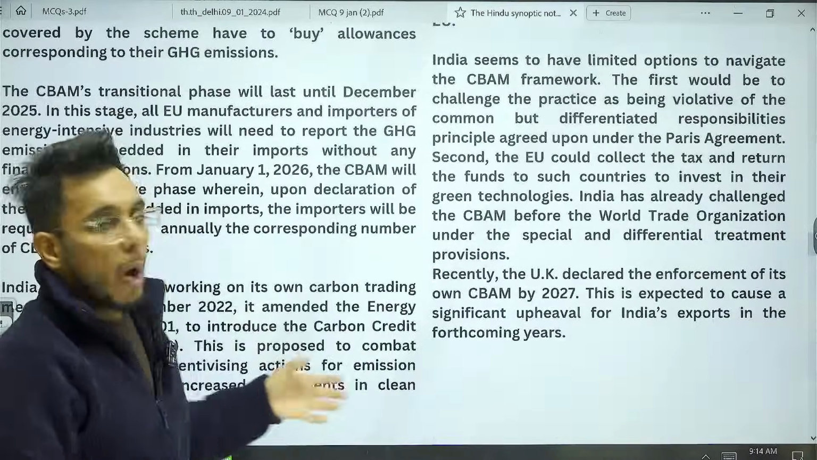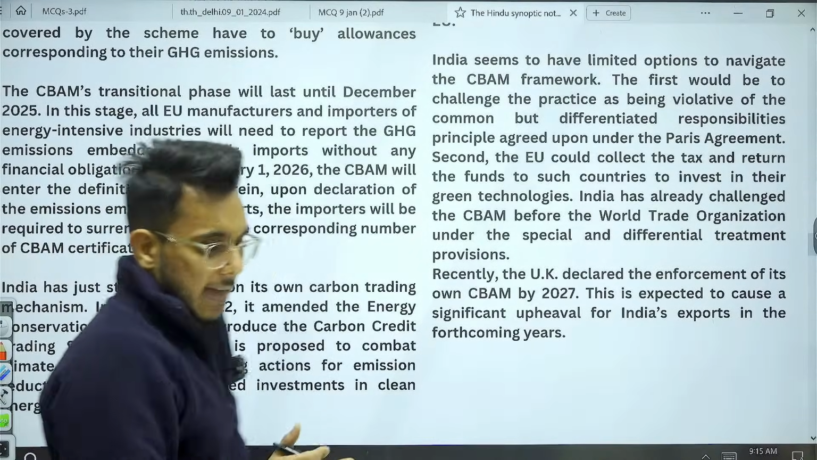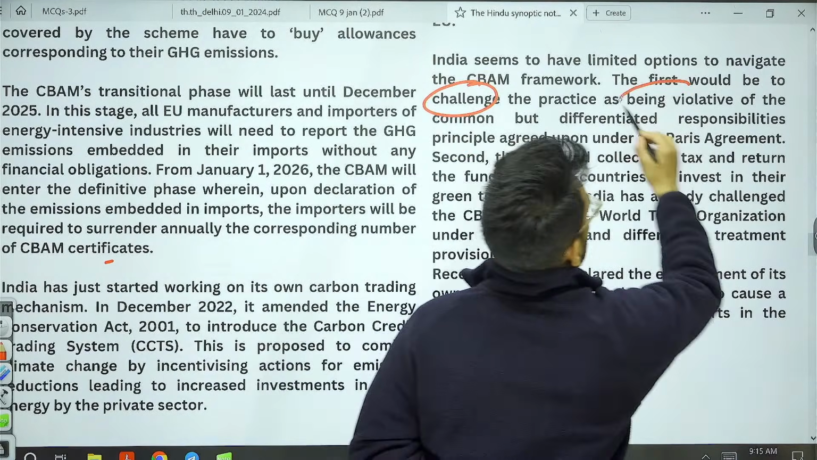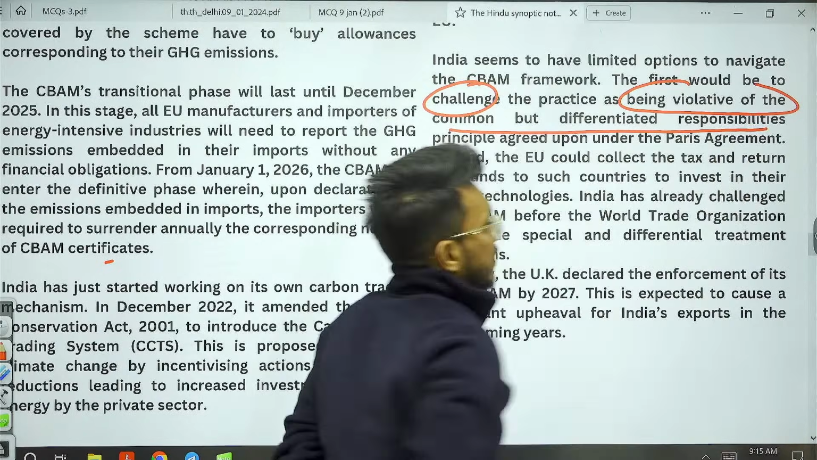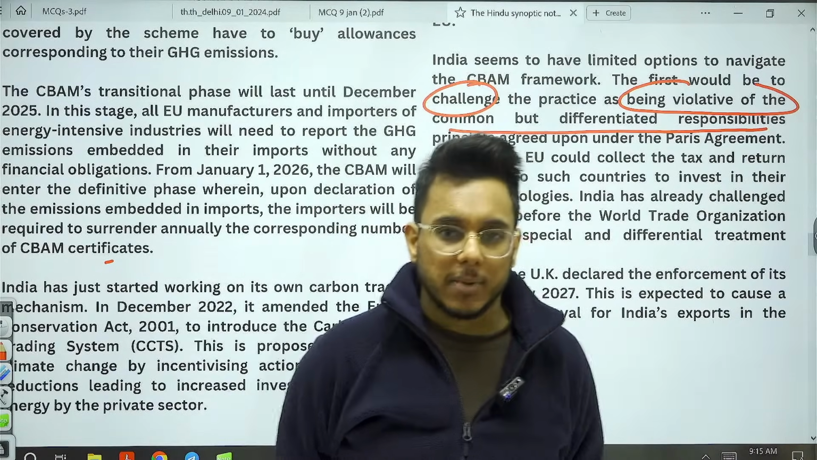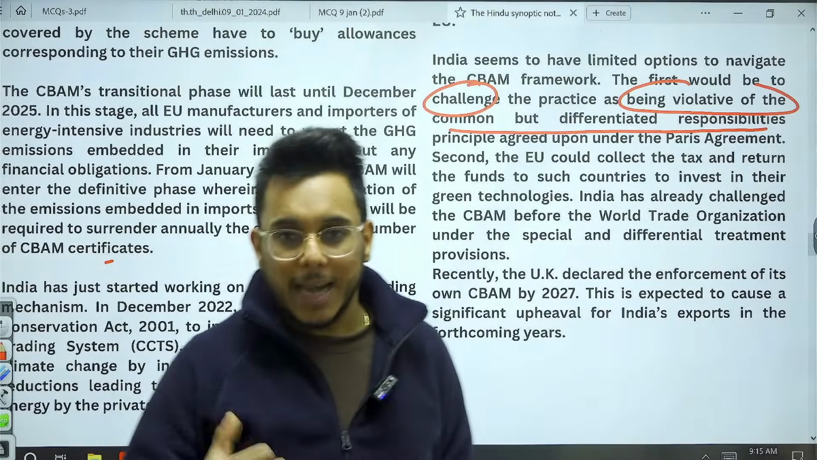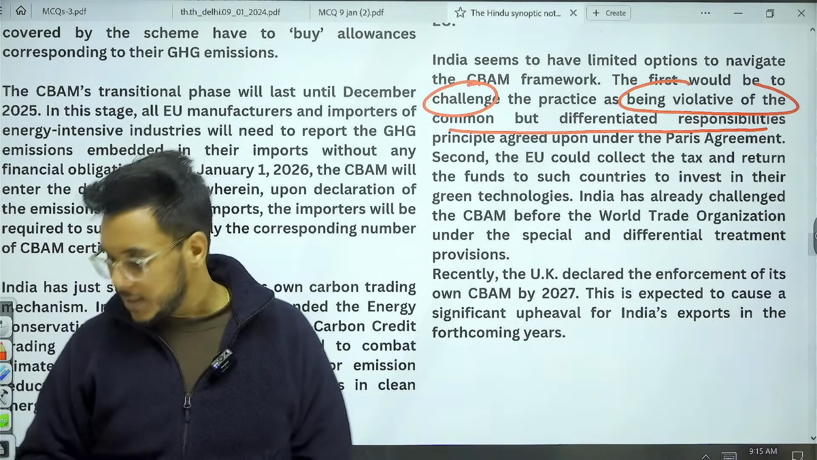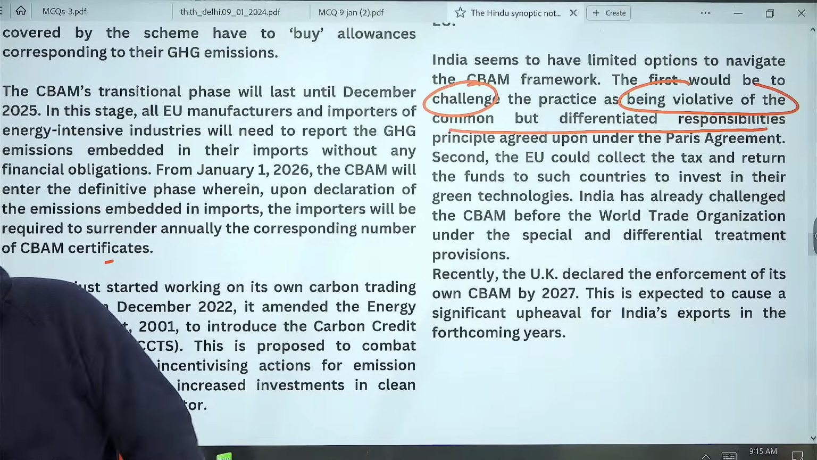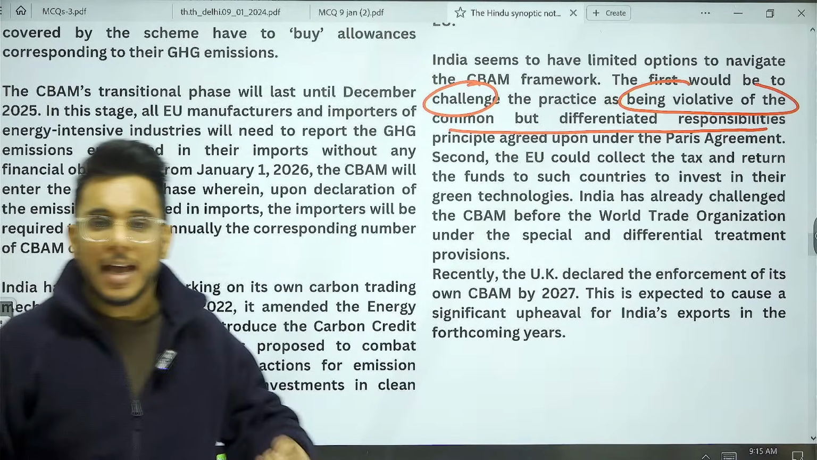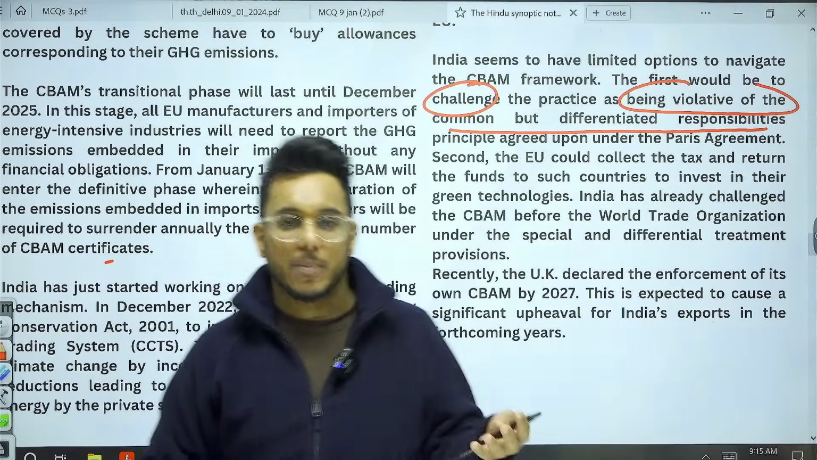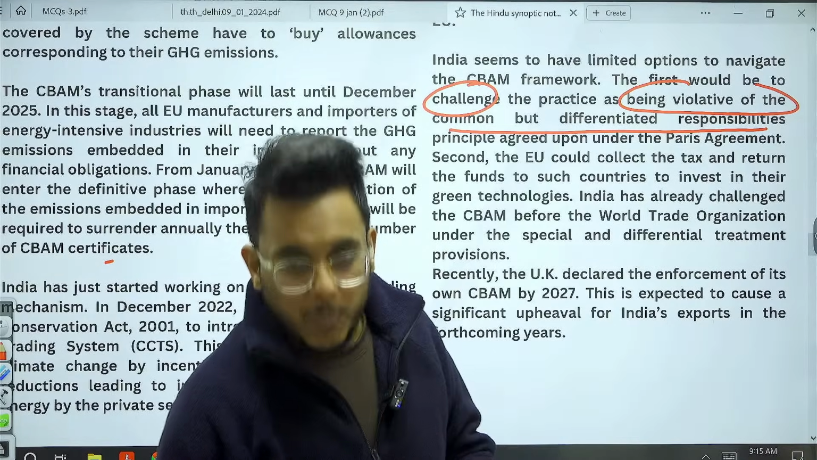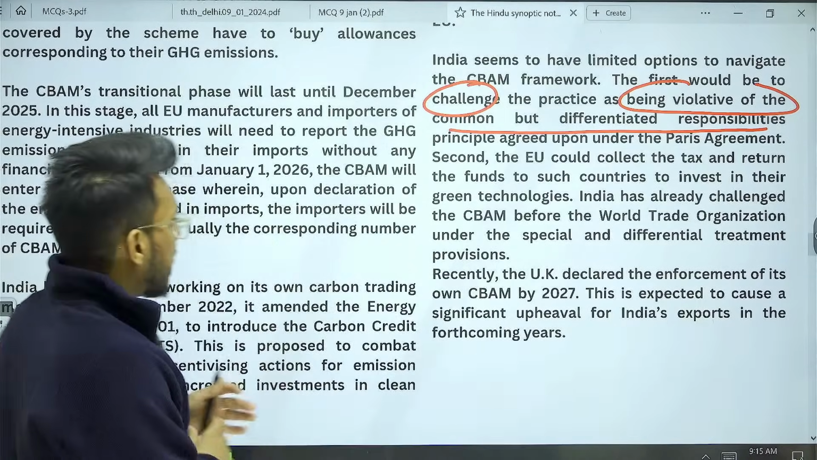Now, what are the options that India has? The first is to challenge it as being violative of the common but differentiated responsibility. Under this principle, India says that combating climate change is a common responsibility, but the response will be differentiated. Developing countries will do less, developed countries will do more. As India is a developing country, it cannot immediately invest in carbon technologies. It needs time. So why are its products being penalized? India can take recourse under that.